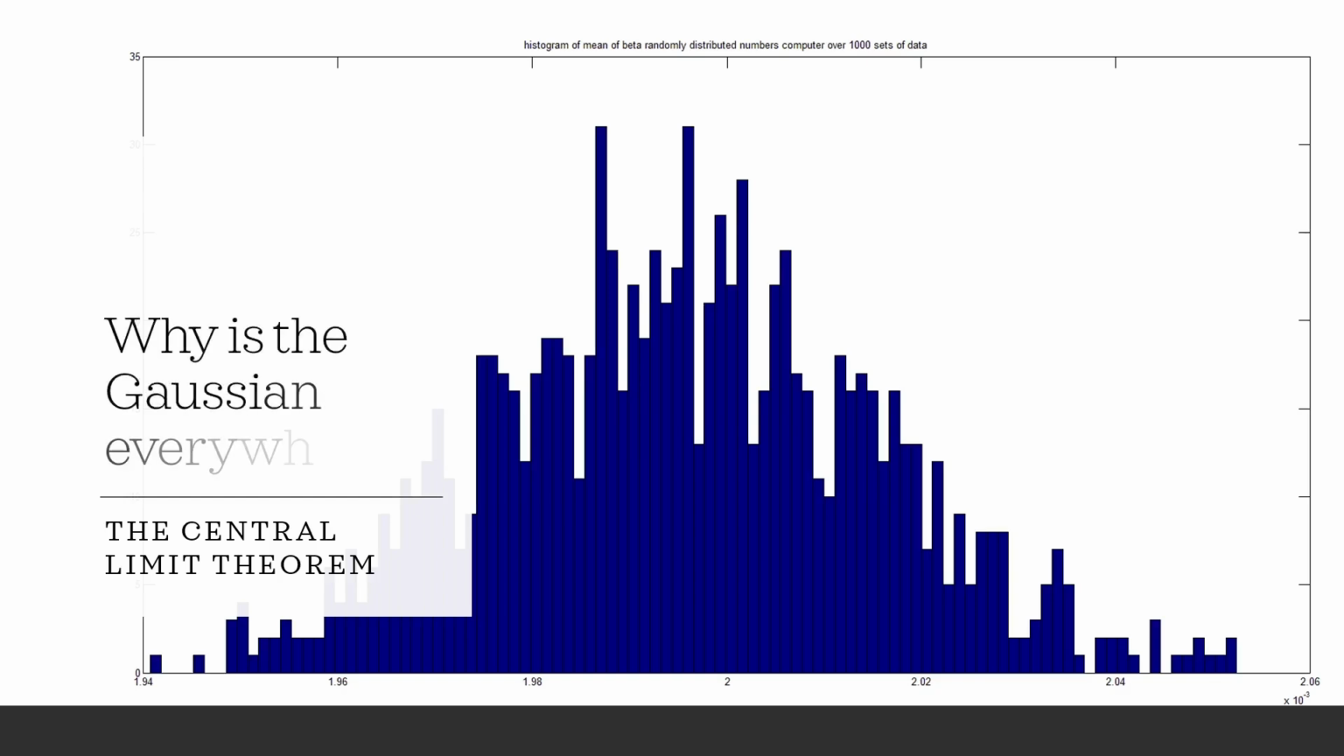Now, after we saw how common the normal distribution is, you may be wondering, why is that? Well, it is all because of the central limit theorem. This idea tells us that the sum of many independent things tends to create a normal distribution, no matter what those individual things are.